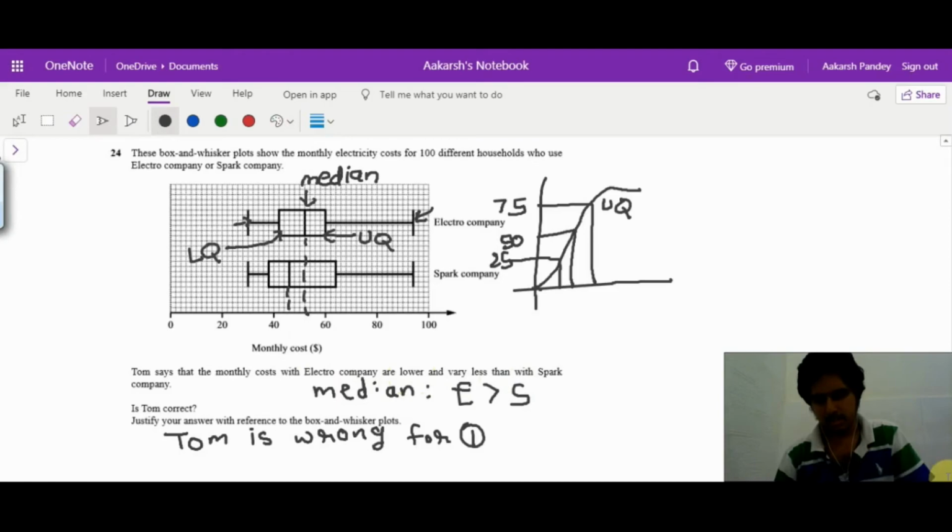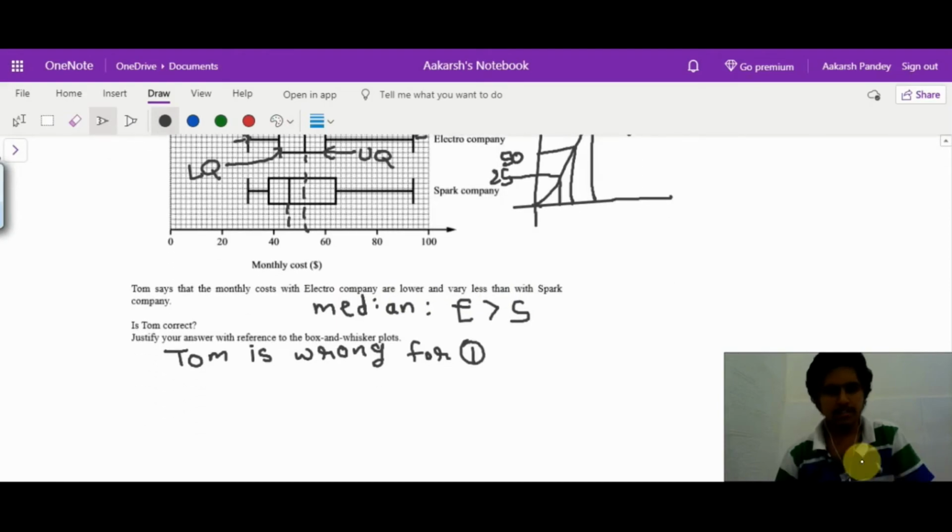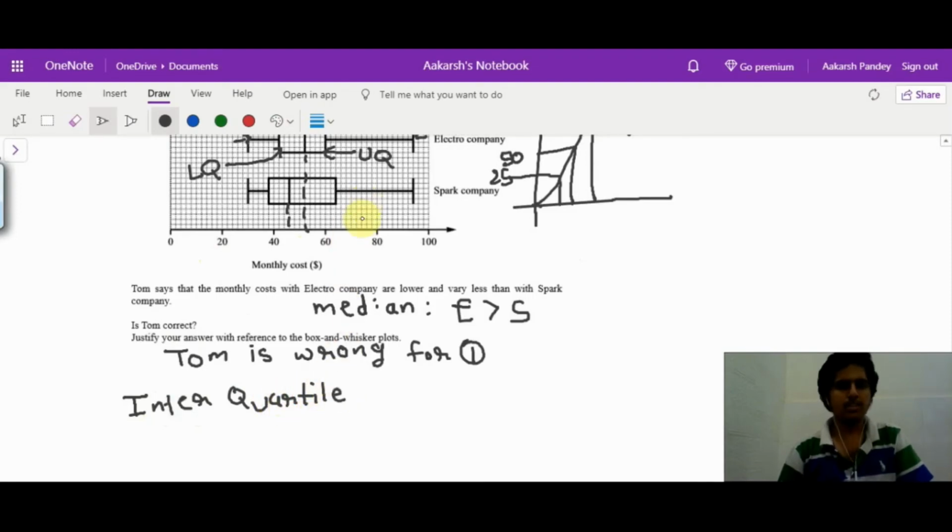He also states that the costs for Electro company are lower and vary less than Spark. Now what does it mean for data to vary? Variation in data can be found by finding the interquartile range, which is upper quartile minus lower quartile.